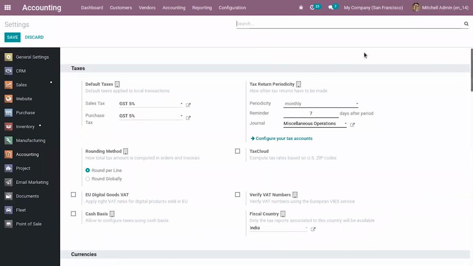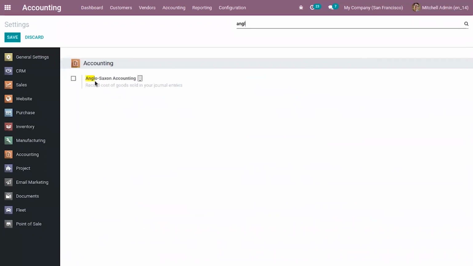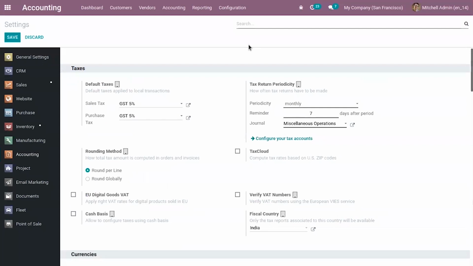There are mainly two types of accounting practices that are widely adopted across the globe. One is continental and the other one is Anglo-Saxon. Continental is enabled by default, and if you have to use Anglo-Saxon, you have to enable it from here. In the case of continental accounting, the expense account is affected at the time of purchase. On the other hand, in the case of Anglo-Saxon accounting, the expense account is affected at the time of processing a sales order. So now I'm not enabling this. I want to use continental accounting.